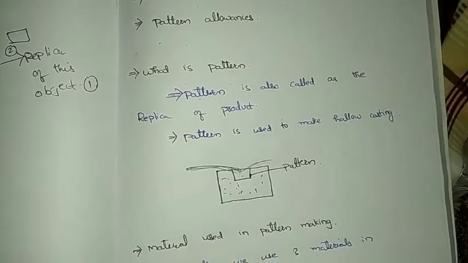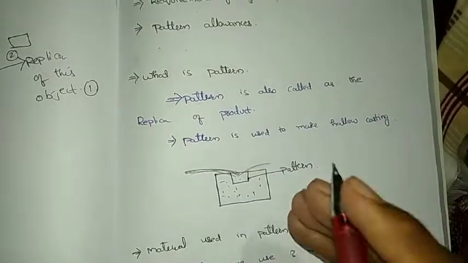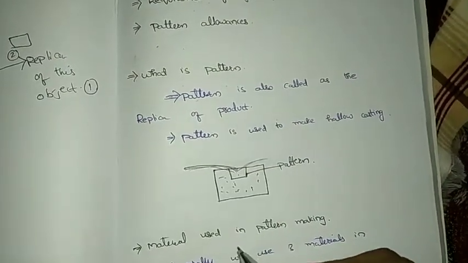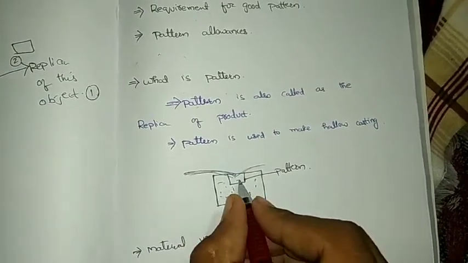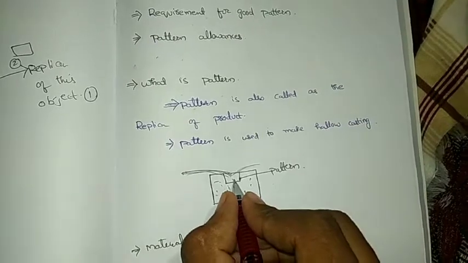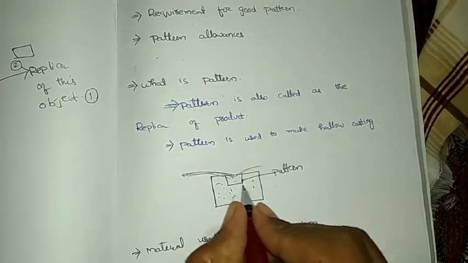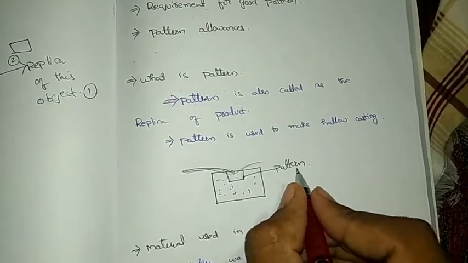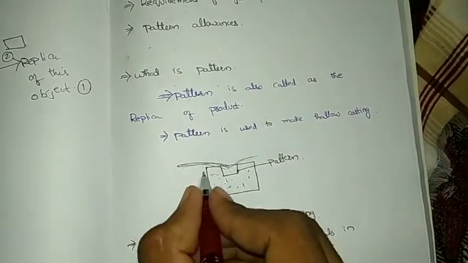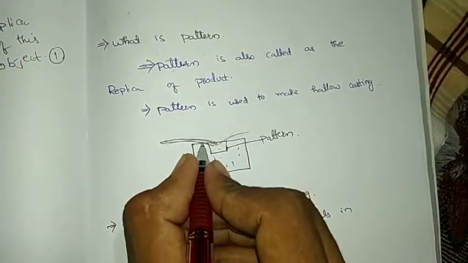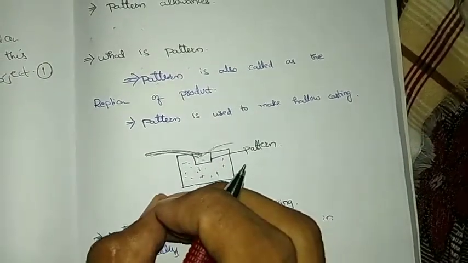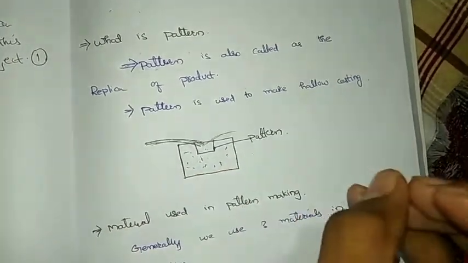Pattern is used in sand casting for making of mold. After we get the duplicate image in the sand, we pour molten metal into it. The main use of pattern is to create the cavity in the sand so that we can pour molten metal into it, and after it gets solidified we get the desired shape of the product.